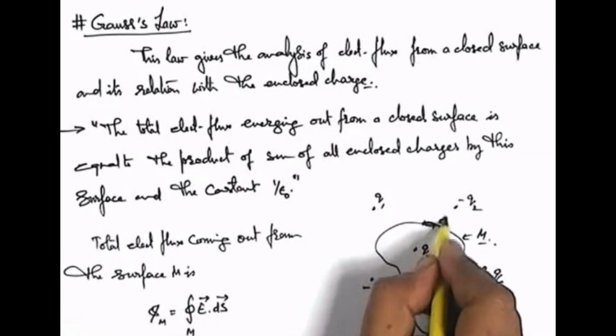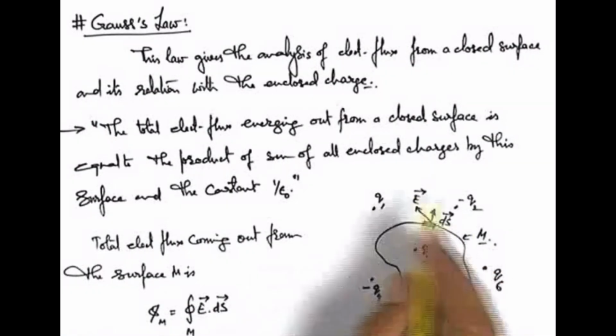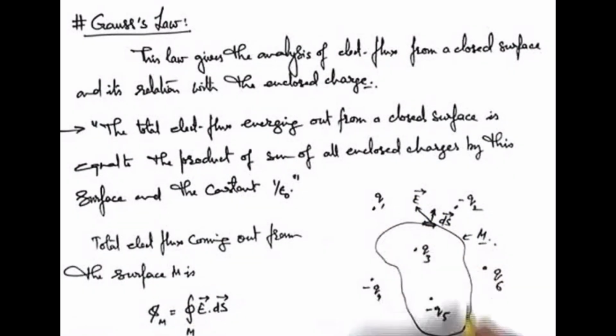We consider a small elemental area ds on the surface and we find out the net electric field at this point where this ds is considered, which is due to all the charges in the region. And by calculating E dot ds for the overall surface M, we get the total flux coming out from the surface. And according to Gauss law, this total flux emerging out from the surface is equal to the sum of the enclosed charges, which are Q3 and minus Q5.